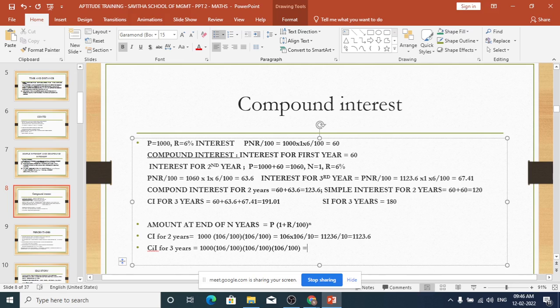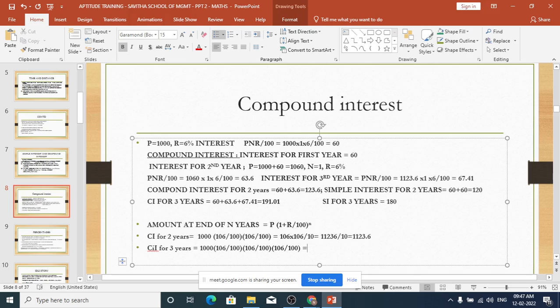Calculating this will be a big nuisance sometimes. At the end of the day you will get the result, but it may consume a lot of time. And once you engage in calculating in your exam, you may make a mistake. So it will be time consuming and you may make a mistake also. These are things you should keep in mind.